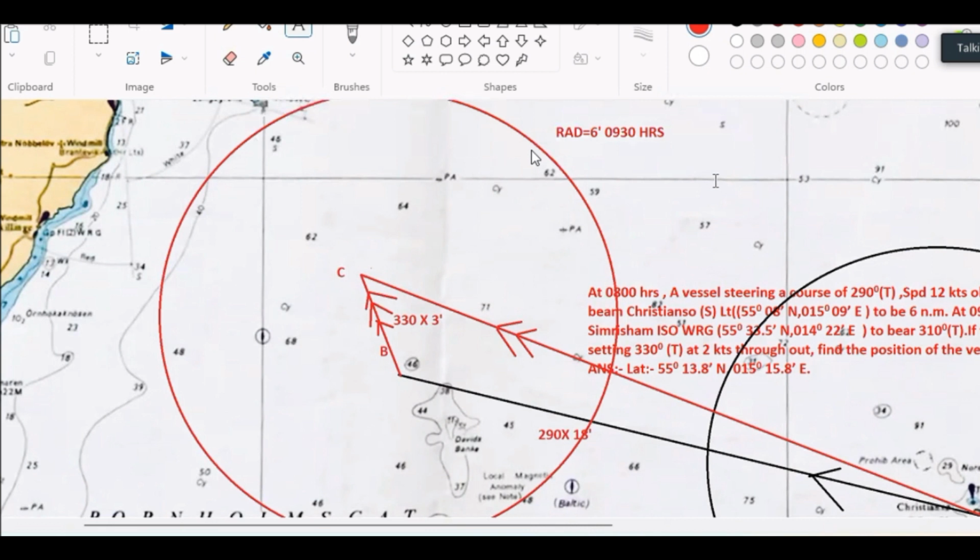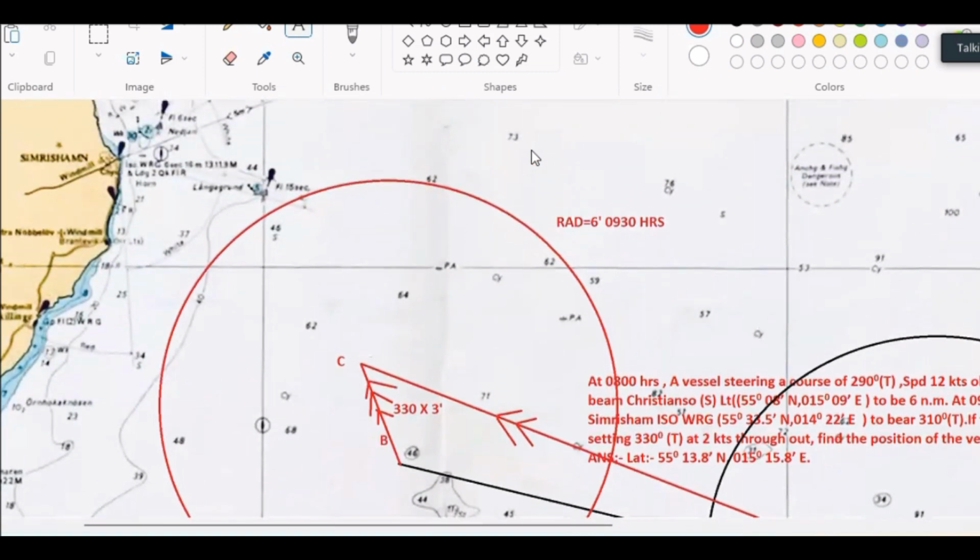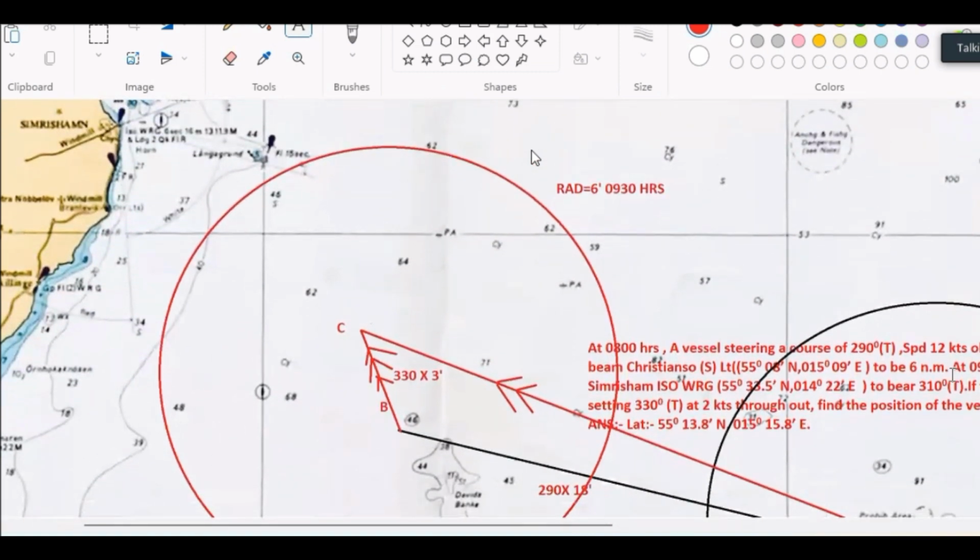9:30 means what? Well, now at 9:30 the vessel is on the circle, but I don't know where it is because again, at 9:30 I got only one information. Now in the question another information is given at 9:30: Simnisham ISO white red green, bearing 310. So I'll be plotting the 310 bearing from the lighthouse.